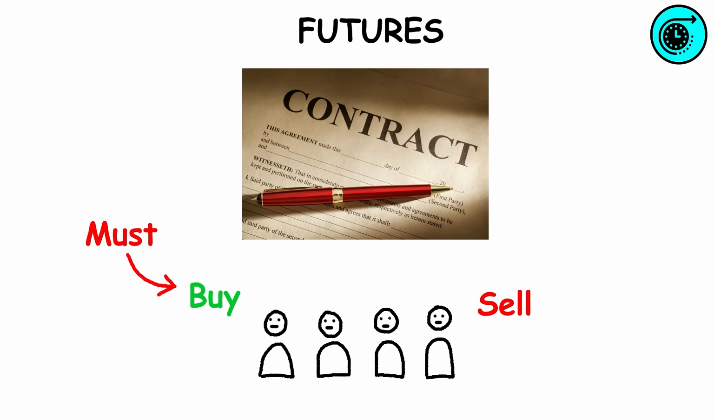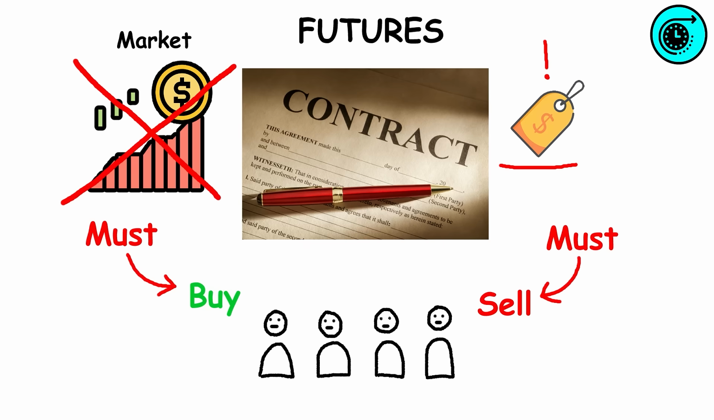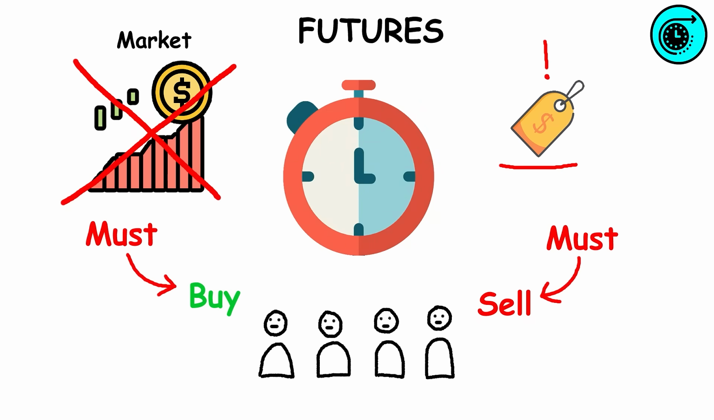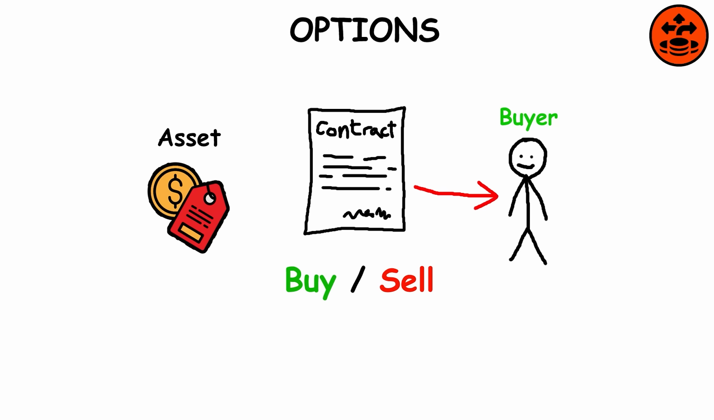Futures. Contracts that obligate parties to buy or sell an asset at a predetermined future date and price. The buyer must purchase or the seller must sell the underlying asset at the set price, regardless of the current market price at the expiration date. Options. Options contracts give buyers the right, but not the obligation, to buy or sell, depending on the type of contract, an underlying asset at an agreed-upon price and date.